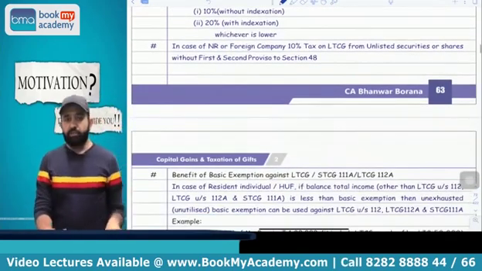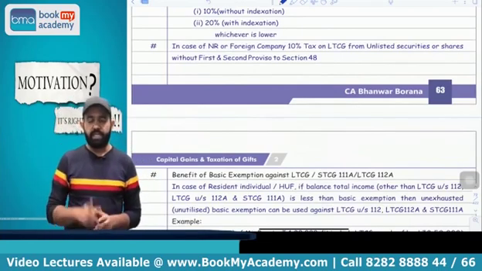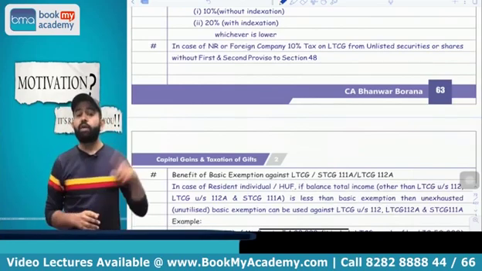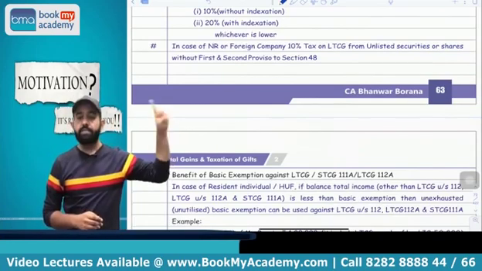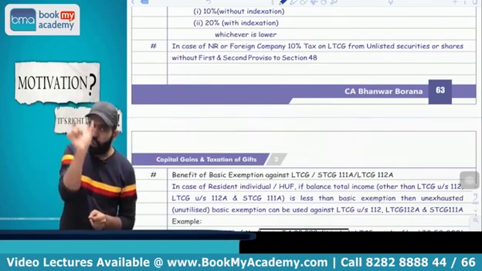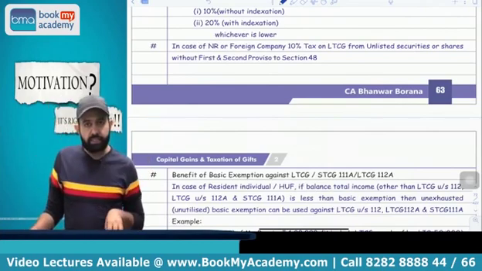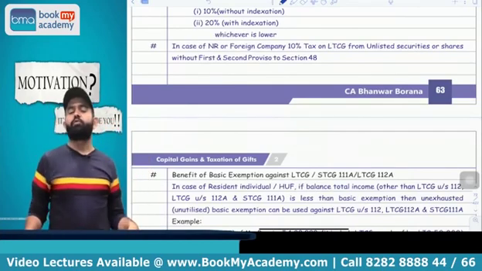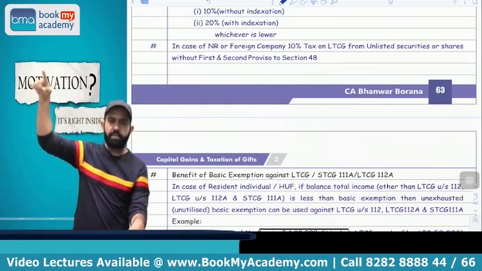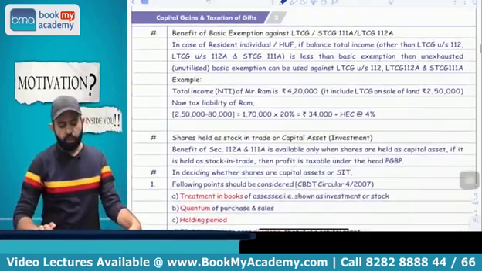Yes. Now there is one more point. All people please pay attention. In case of a non-resident and foreign company, if there is any LTCG on unlisted shares or unlisted securities, that is taxable at the rate of 10% without the benefit of the first and second proviso. It means the first proviso, that is conversion of non-resident's foreign currency into Indian currency, is not applicable, and the indexation benefit is also not applicable.